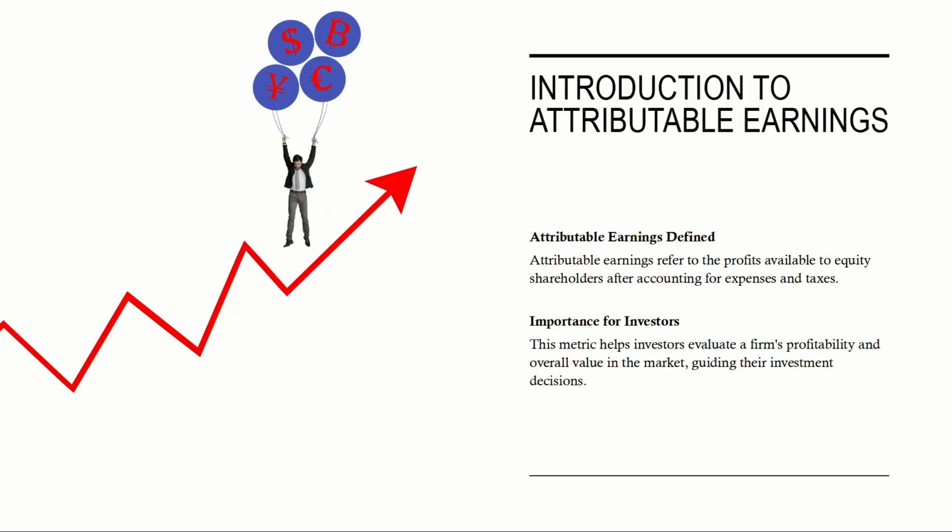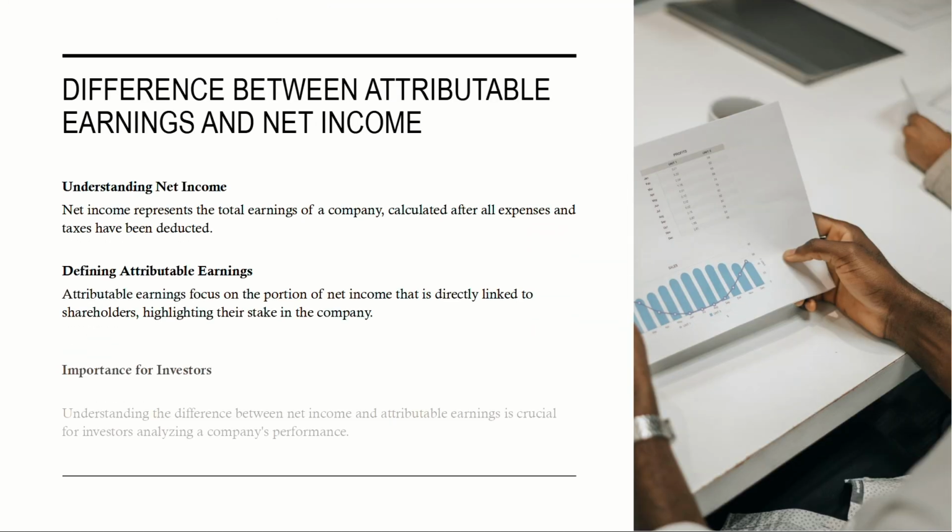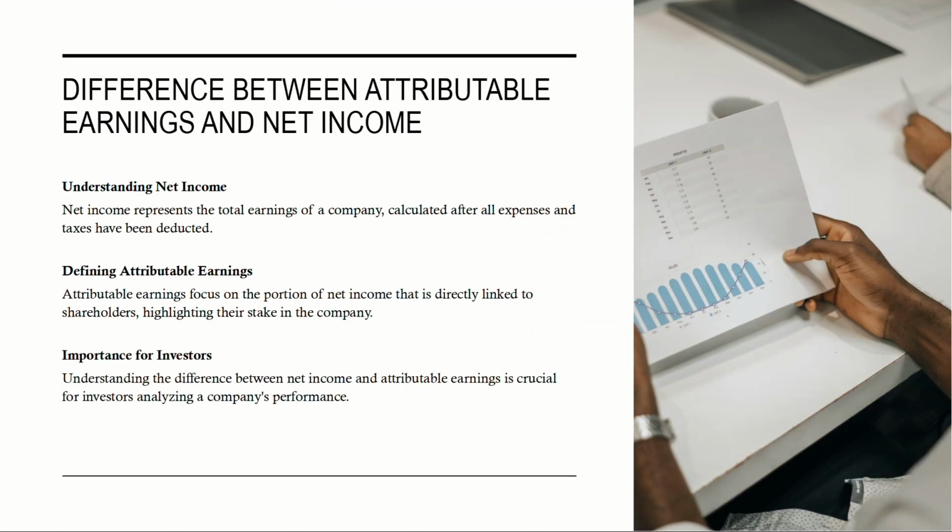Introduction to attributable earnings. Attributable earnings defined. Attributable earnings refer to the profits available to equity shareholders after accounting for expenses and taxes. Importance for investors. This metric helps investors evaluate a firm's profitability and overall value in the market, guiding their investment decisions.